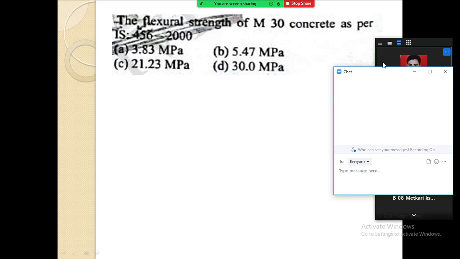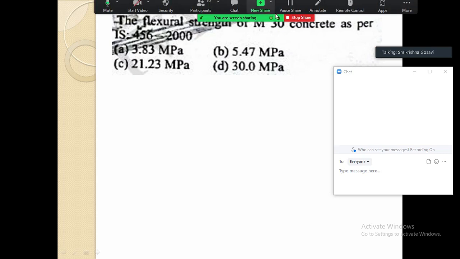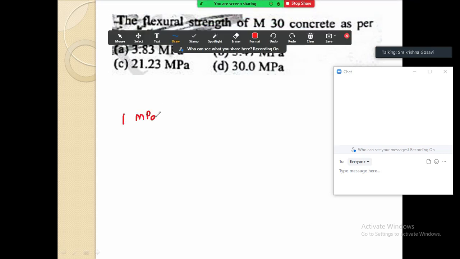You give an answer after thinking something, right? So please give me the answer. The flexural strength of M30 concrete as per IS 456-2000. Four options are given to you: 3.83, 5.47, 21.23, 30. The unit is MPa, which means 1 megapascal is 1 Newton per mm square. I hope now you know this.